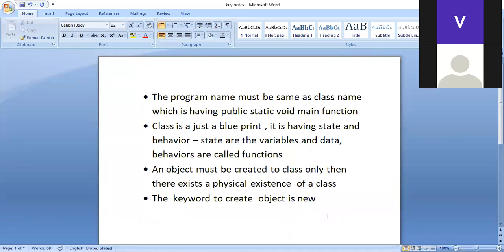Then what is behavior? Behavior is something like functions. Functions are called as actions. For example, I say add, merge, subtract. Whenever I have something like actions, they are called as functions. Keeping this as a preliminary, I'll be starting with the practicals. Now, I assume you people are used to work with Eclipse. I'm just opening the Eclipse now.